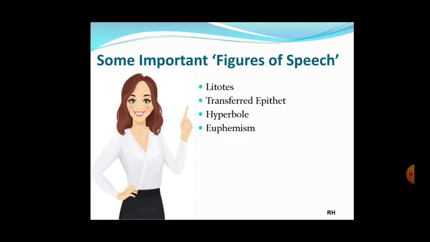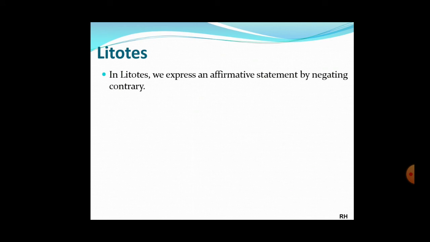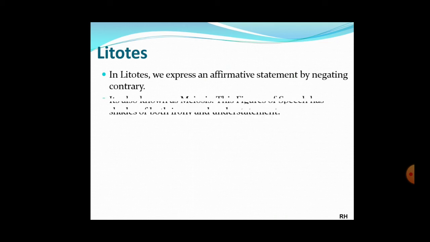What is litotes, students? In litotes, we express an affirmative statement by negating the contrary. Means when we want to express a positive statement, we will do it through a negative or its opposite. Okay, and litotes is also known as meiosis.